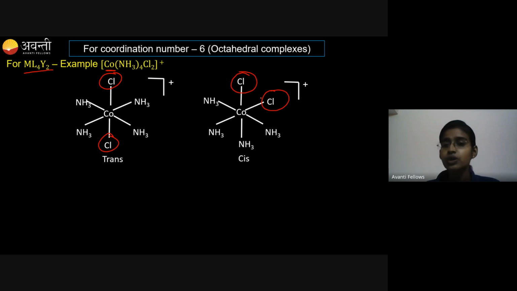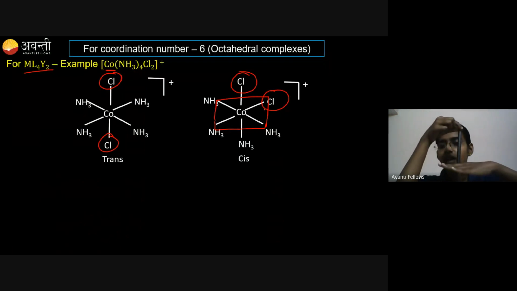I already told you that this is the octahedral, and this is a square planar system. To this square plane, one ligand is above it, and all the four ligands on the square plane are connected to it.